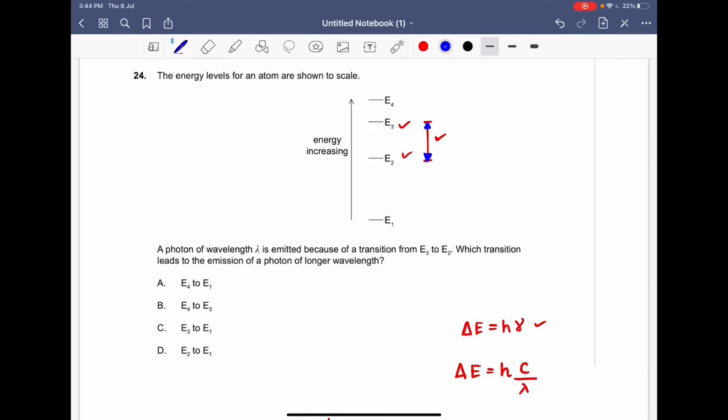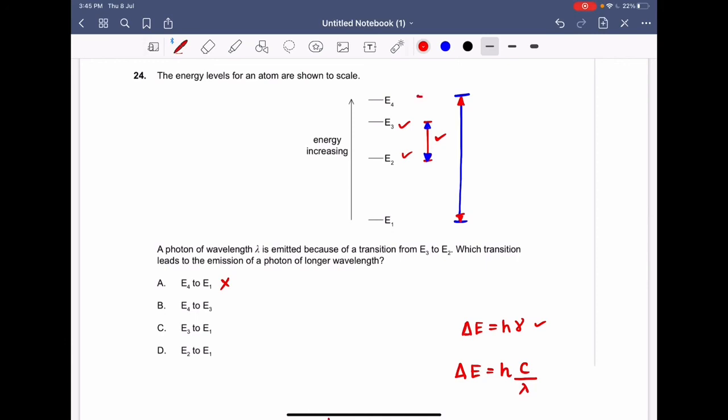E4 to E1. See, over here the energy difference is much larger than E3 to E2. So this transition will emit a photon of very short wavelength compared to E3 to E2. So this is your incorrect option. Now check E4 to E3.